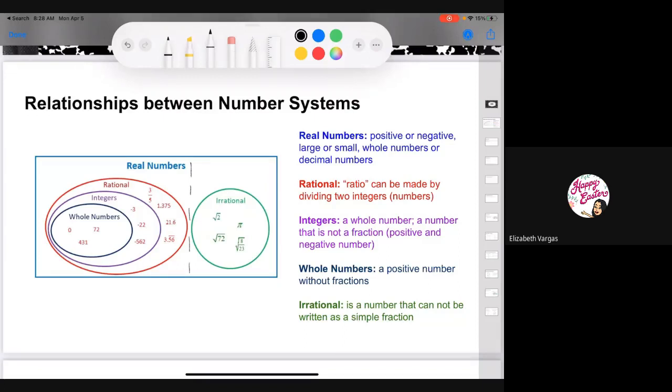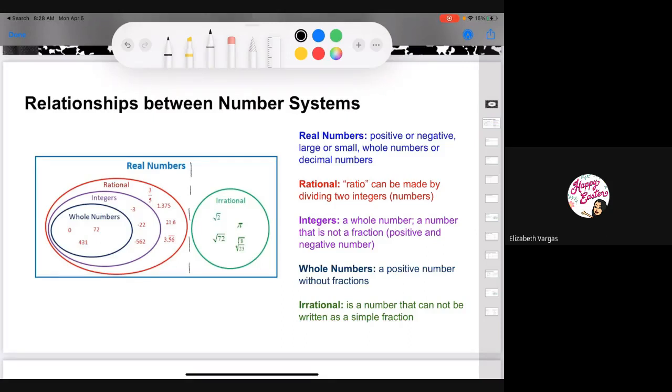So basically we can make ratios out of these numbers. And then irrational numbers are numbers that cannot be written as a simple fraction. We often see something that looks like pi, or anything with a square root where you can't find the square root of that number so easily. That would be your irrational numbers.